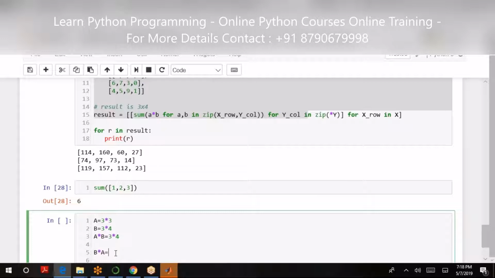That means a 4 by 3, we are trying to multiply it by 3 by 3, which is invalid. Sorry, 3 by 4. This is B and this is A. So the common feature is not same. So that's why BA will not take place. AB will take place and the resultant will be 3 into 3.